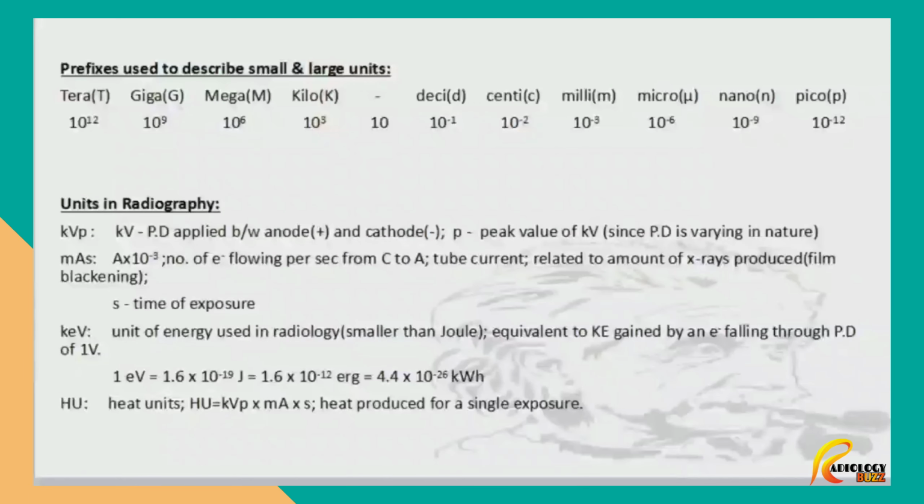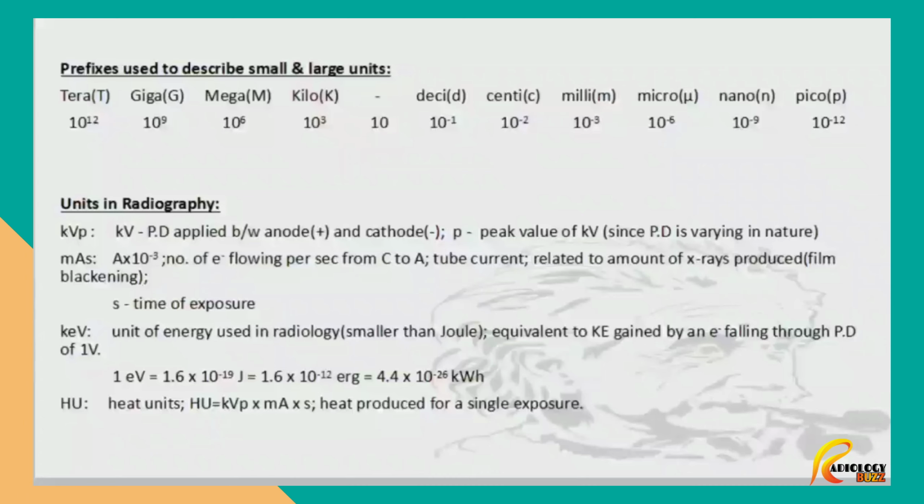mAs, milliampere second. Milliampere, that is ampere into 10 raised to minus 3, as we have seen on the top. This is the number of electrons flowing each second from the cathode to anode. This constitutes the tube current, and it is related to the amount of X-rays produced, which in turn produces the film blackening. s is the time of exposure.